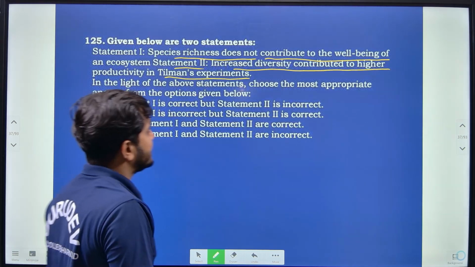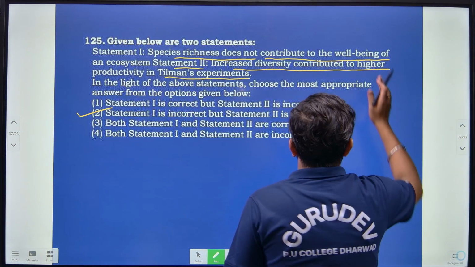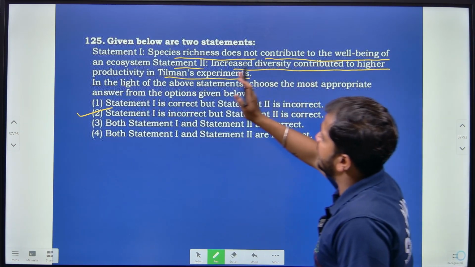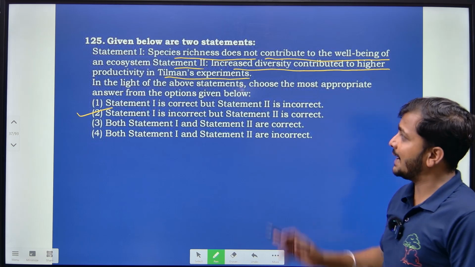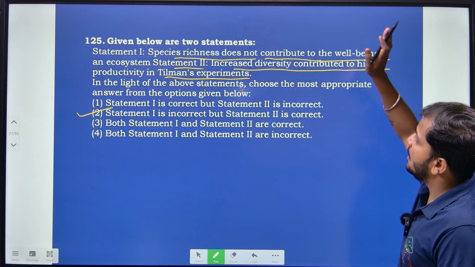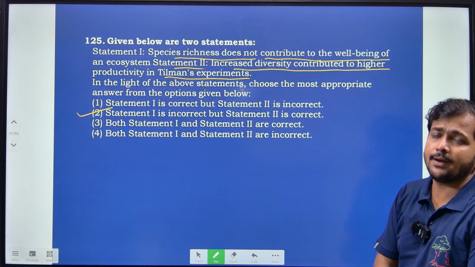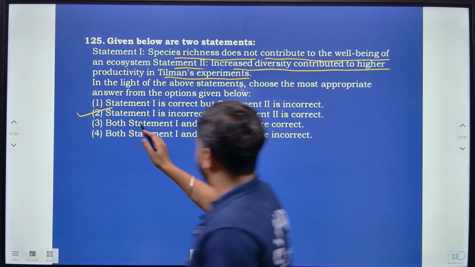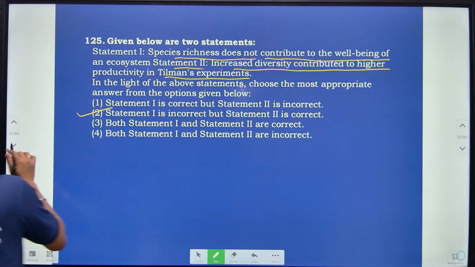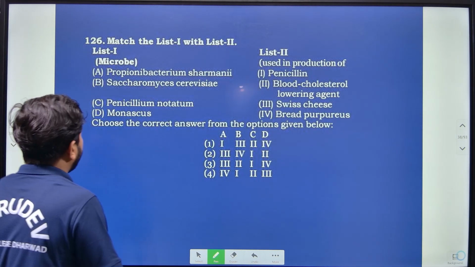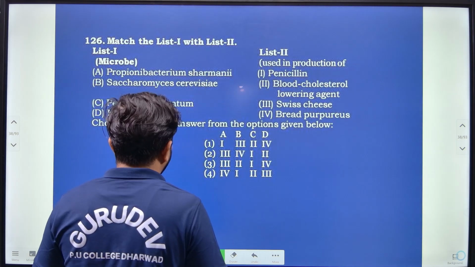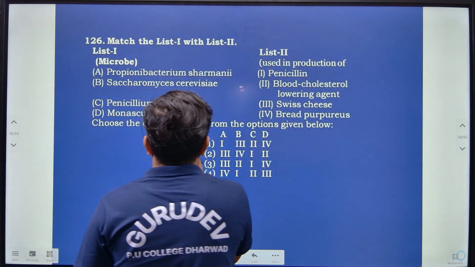So species richness does not contribute to the well-being of an ecosystem, right? Actually, it does contribute to the well-being of an ecosystem. So here statement 1 is incorrect, statement 2 is correct. Then again, match column 1 with column 2. That is what we have to find out.